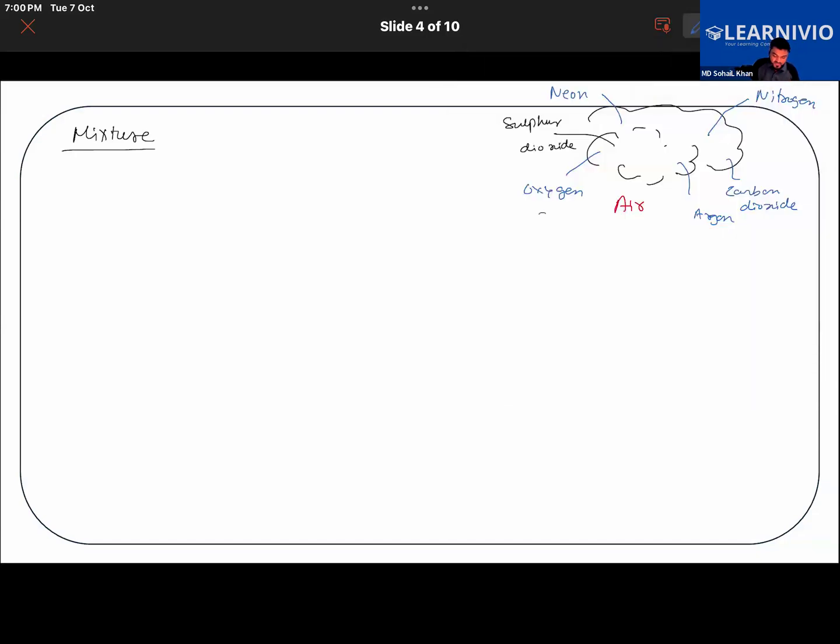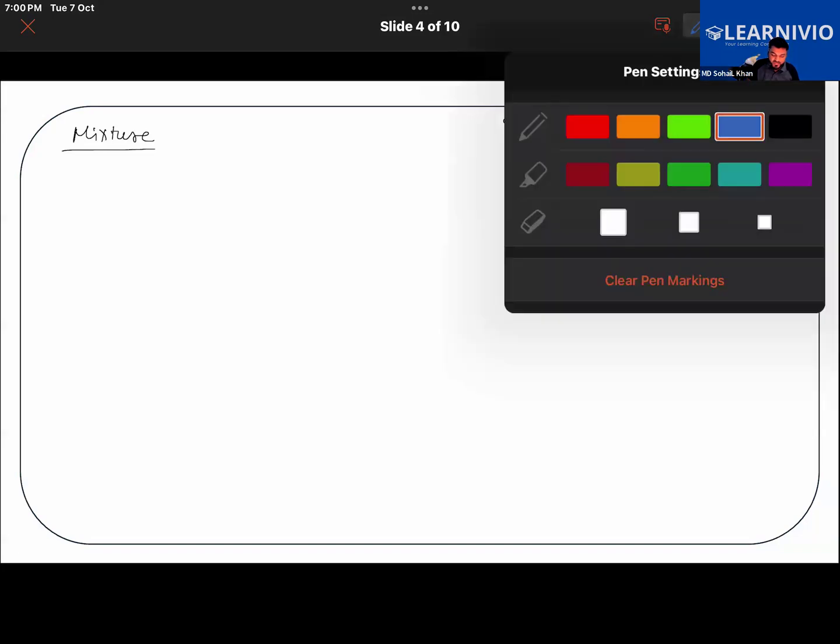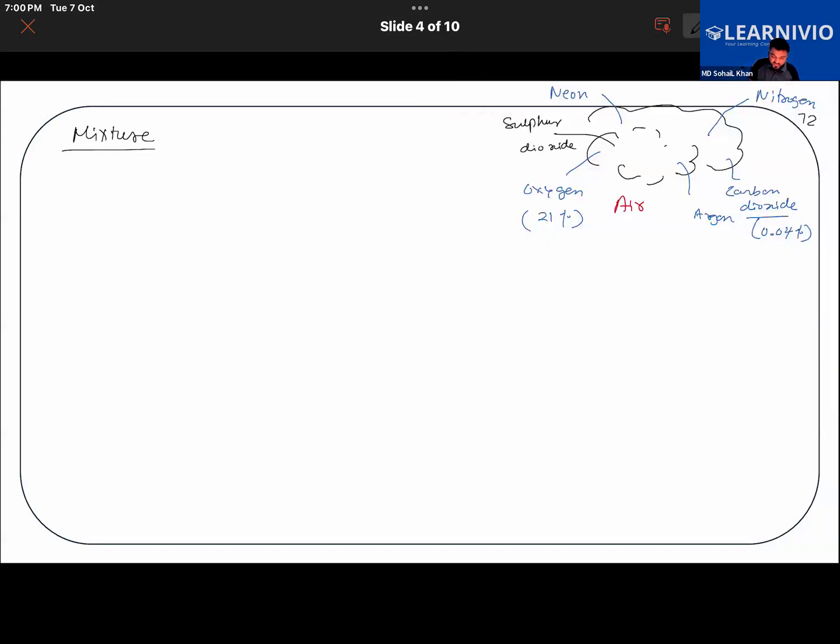For example, there is 21% of oxygen in our atmosphere, 0.04% of carbon dioxide, and 78% of nitrogen in our air. So air is a mixture of gases, and each of these gases has its own property.